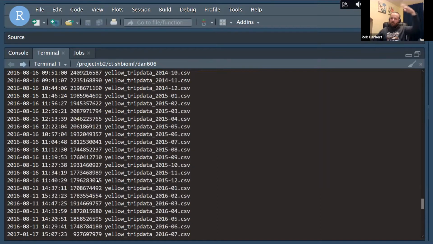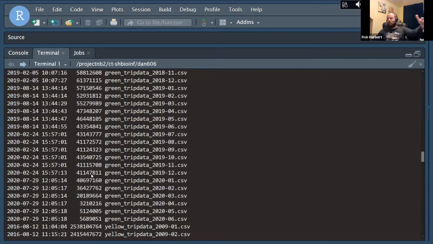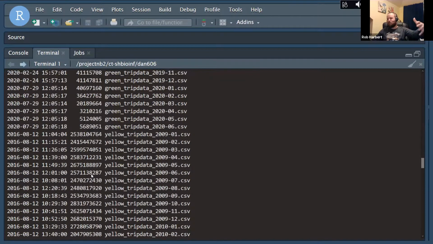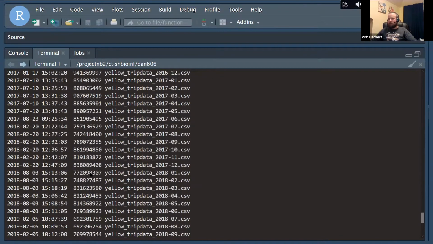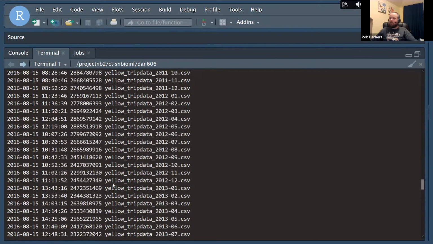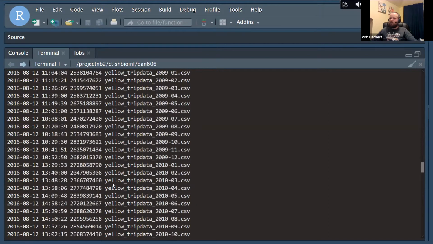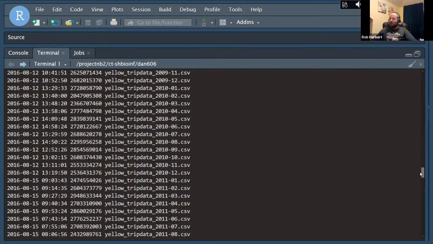And now it's spit out a very long list of files. So we have green trip data for all of the years, yellow trip data for all of the years, and probably our for hire trip data for all of the years as well. So it goes all the way back to 2009. Yep, yellow trip goes all the way back to 2009, and I assume green trip probably does too.